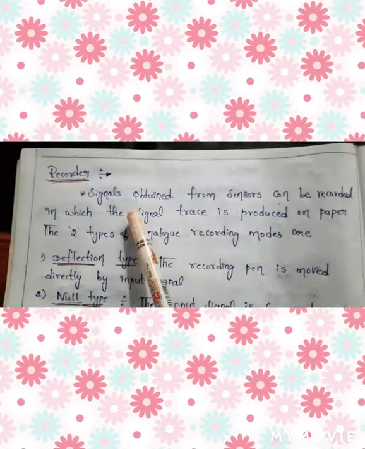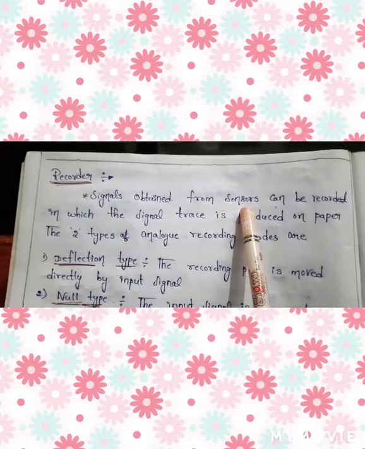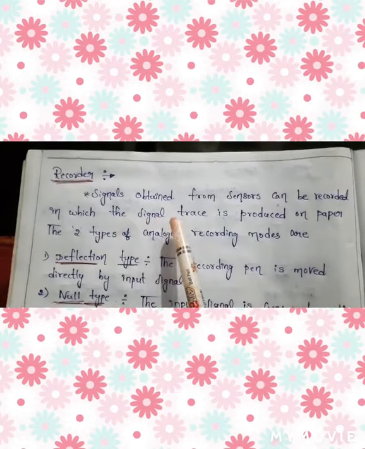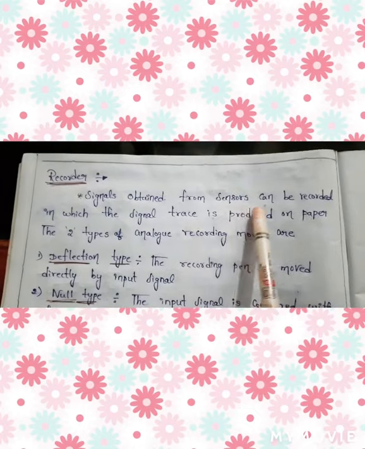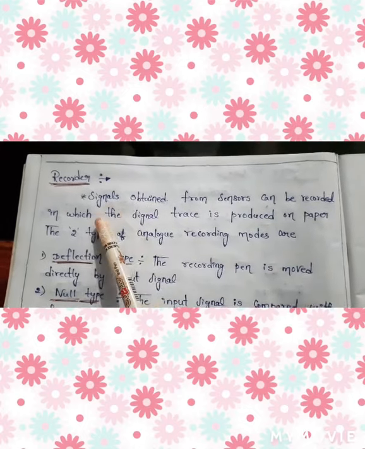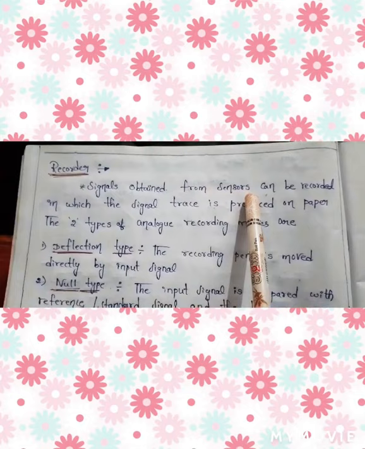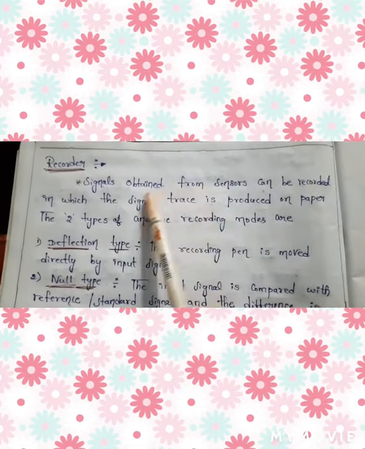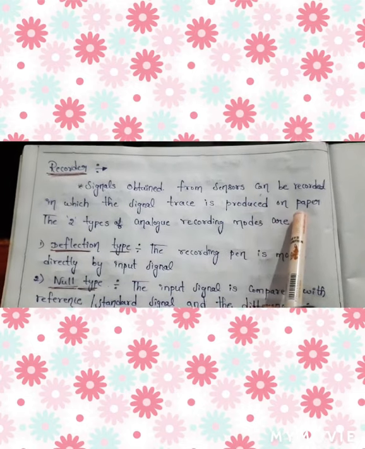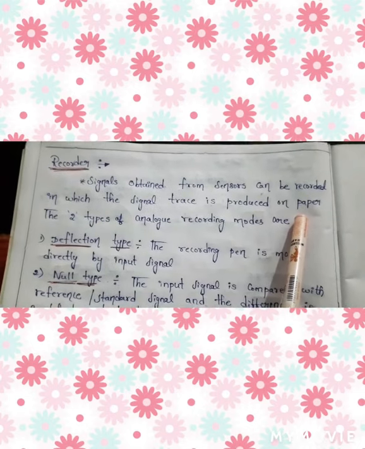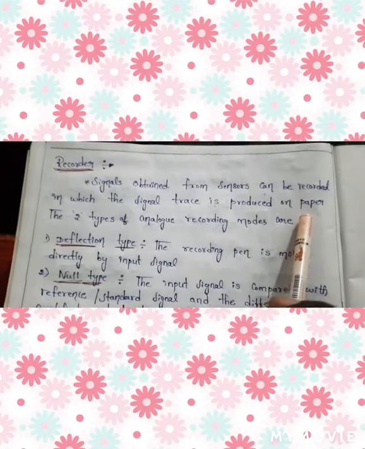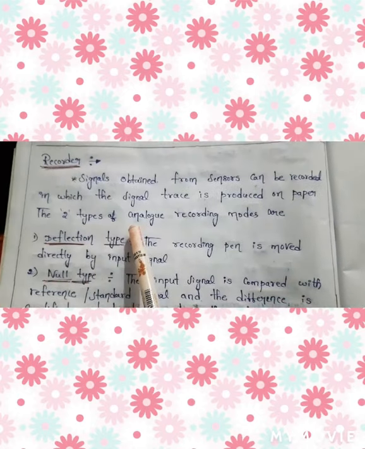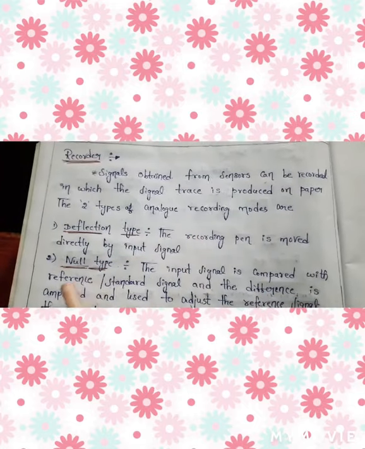See, signals obtained from sensors can be recorded, in which the signal trace is produced on paper. From the sensors a signal is obtained, so the signals obtained from sensors can be recorded. In that recorder, the signal trace is produced on paper or film. Next, the two types of analog recording modes are the deflection type recorder and the null type.